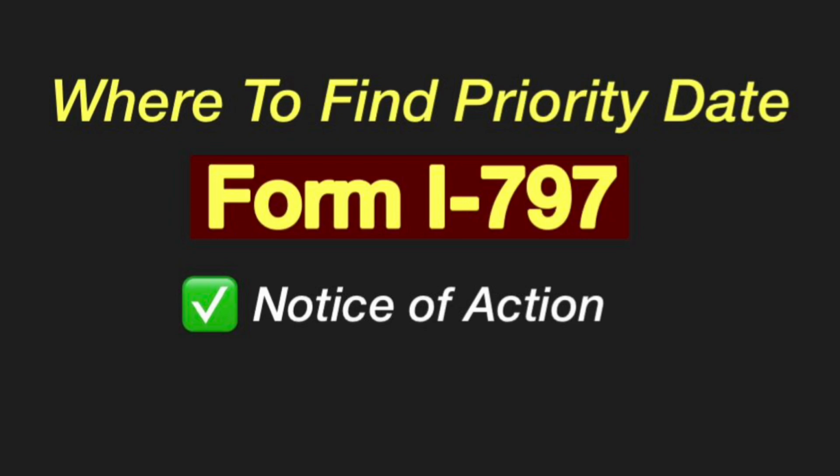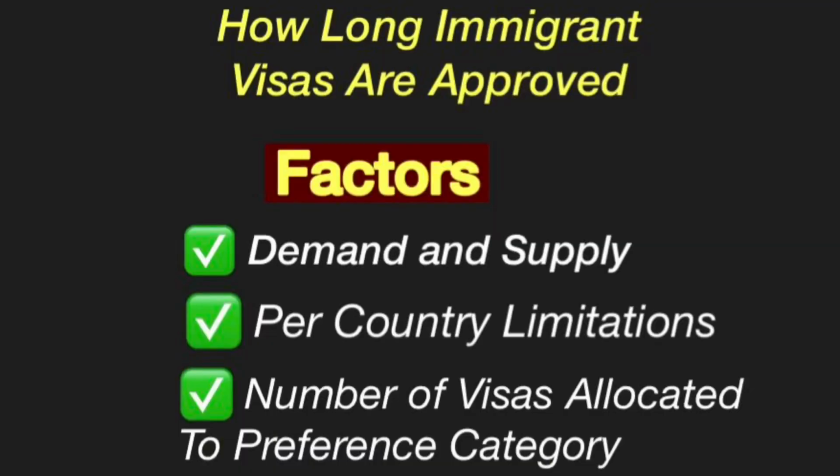The waiting time for the immigrant visa depends on the following factors. There are actually 3 factors that must be considered. First, the demand and supply for immigrant visa. Second, per country visa limitations. And third, number of visas allocated to your preference category.